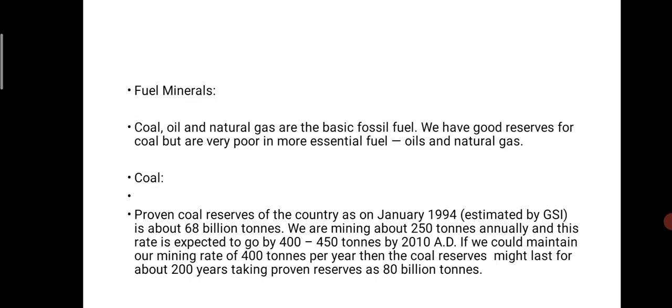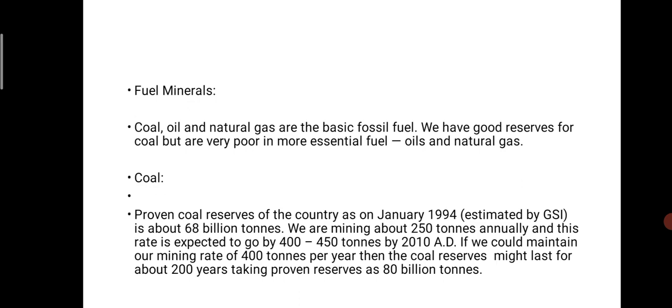We have a very large amount of coal, but natural gas and the remaining fuels, like petrol and diesel, are available in very low amounts. The coal reserve of the country in January 1994, estimated by the GSI, was about 68 billion tons.